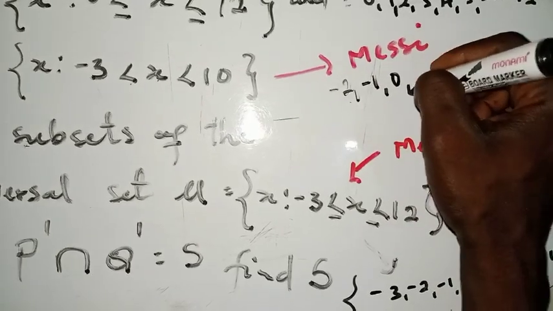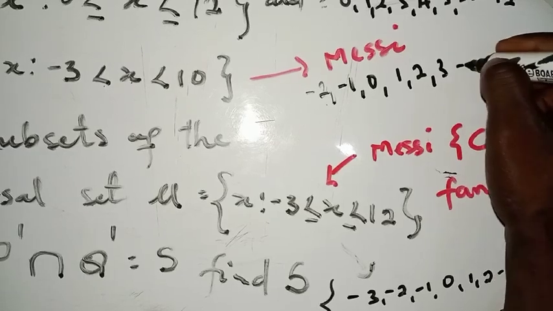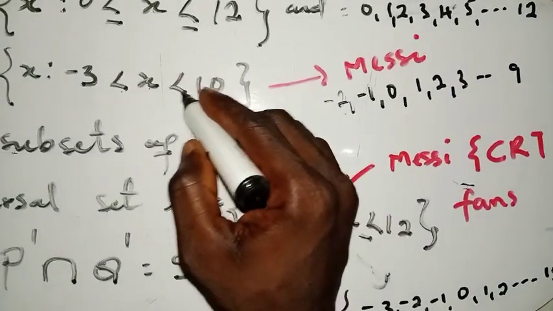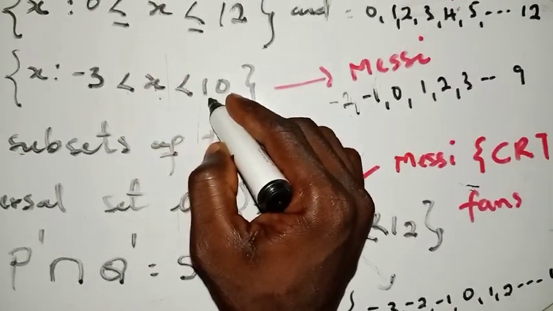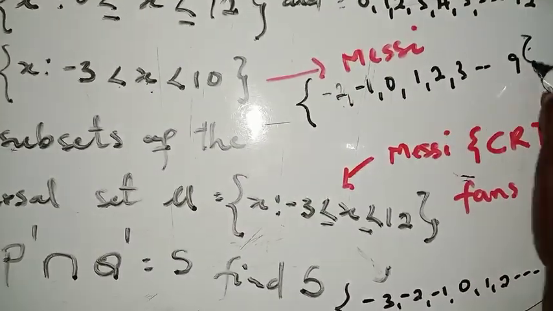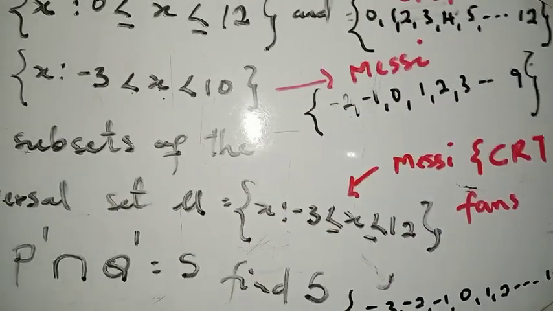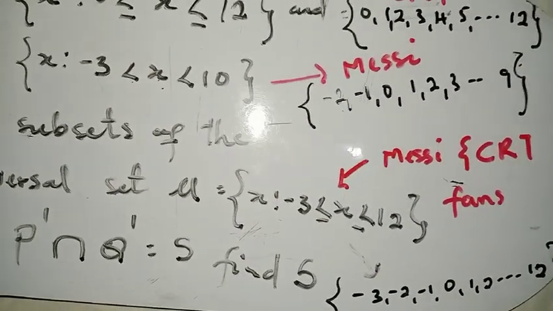-1, 0, 1, 2, 3, up to 9, right? So up to 9, because you say that X is less than 10, right? So now that we have people that belong to CR7 as well as Messi. Is that okay? We have these two people.